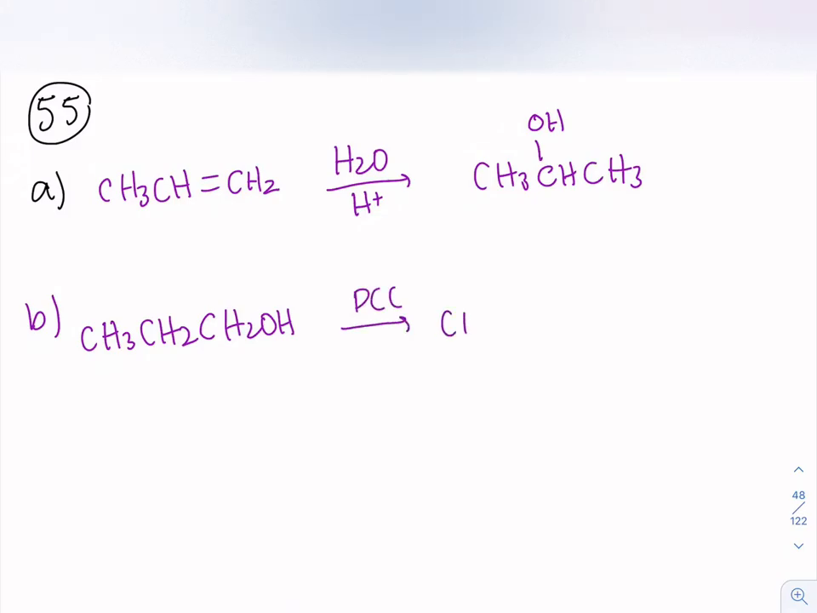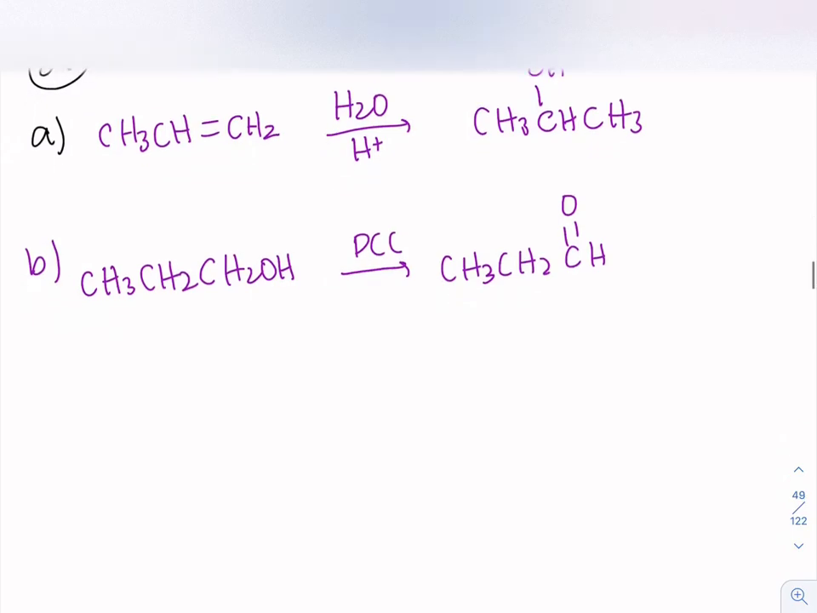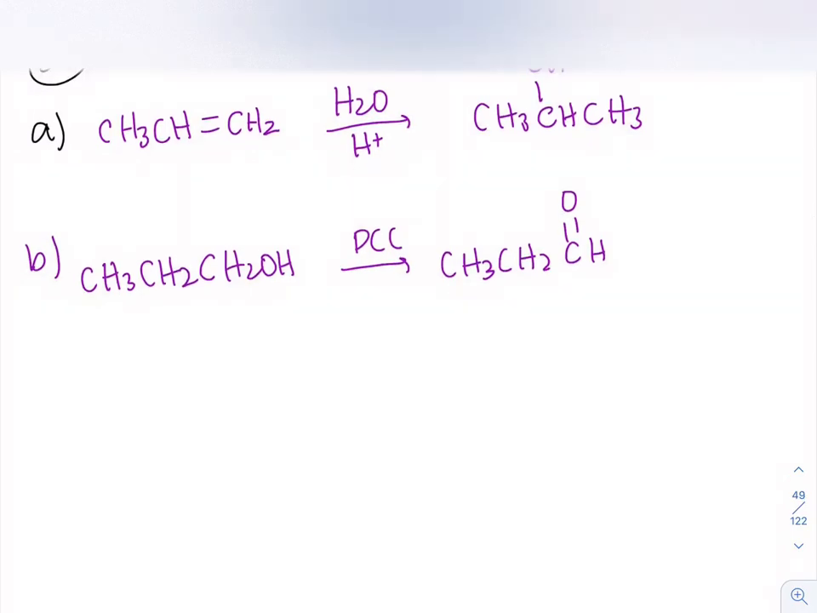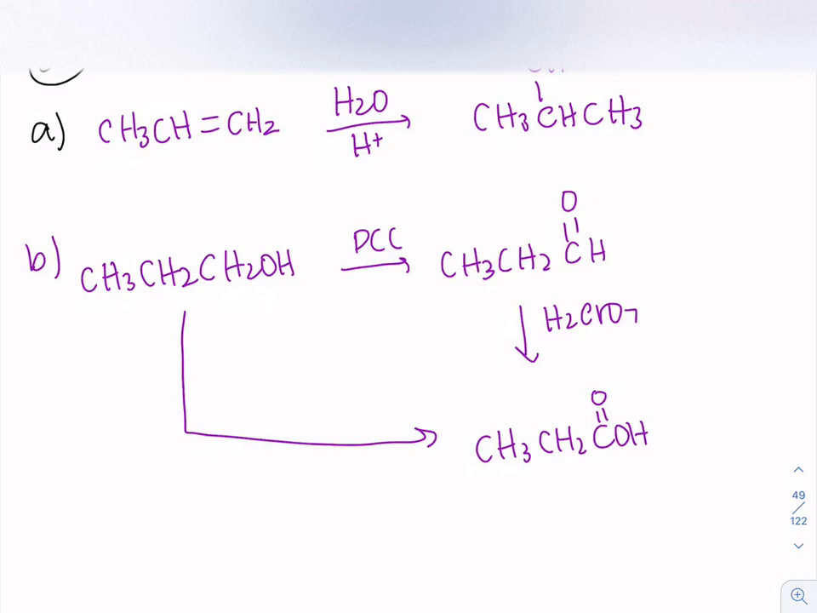There are certain reagents that will only go to an aldehyde and won't go all the way to a carboxylic acid. An example of that is PCC. So that will give us an aldehyde only. And then we can oxidize that further to a carboxylic acid using H2CrO4. Chromic acid is a really strong oxidizing agent, so that will give us a carboxylic acid that would look like this. Or we can go just directly to the carboxylic acid.